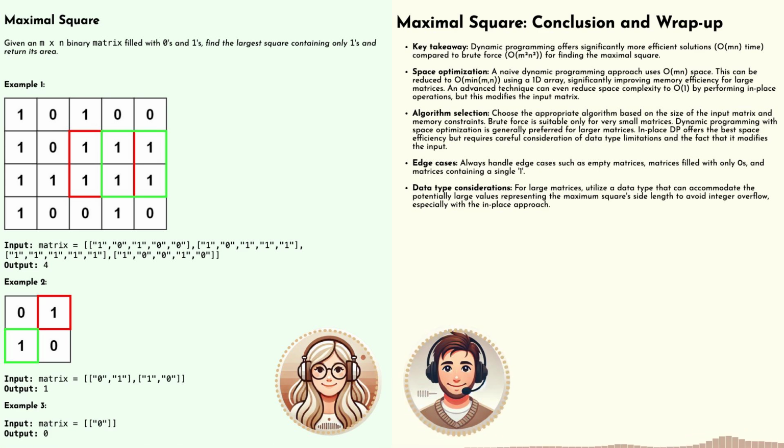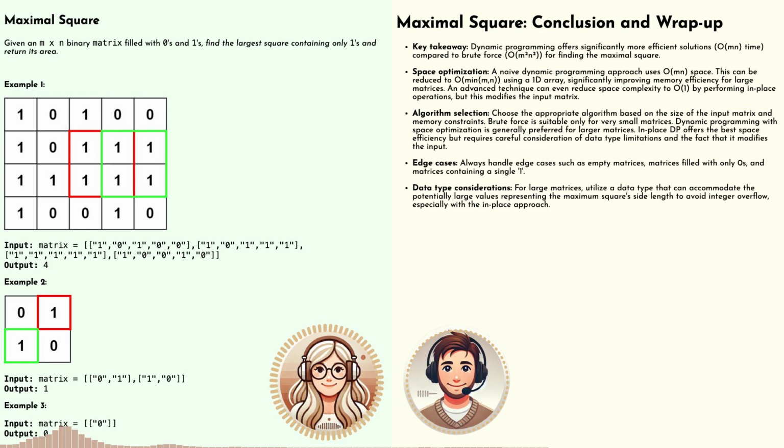But what about dynamic programming? How would we tweak that to find squares of a specific size? We'd need to adjust what information we store in our DP table, or in this case, our optimized 1D array. Instead of storing the size of the largest square, we could store a Boolean value, either true or false. Interesting. So true would mean this cell is the top left corner of a 2 by 2 square of ones, and false would mean it's not. Right. But how would we update these Boolean values as we move through the matrix?